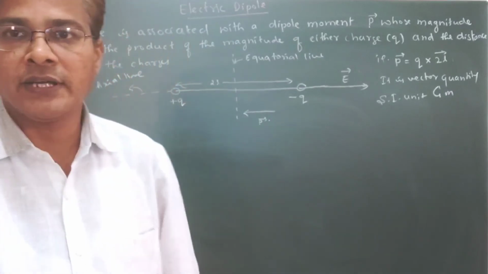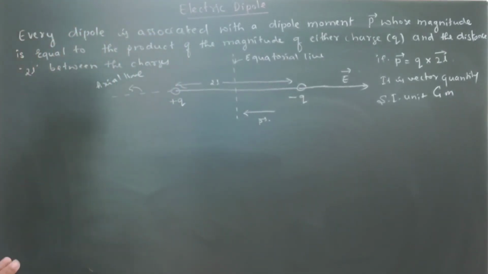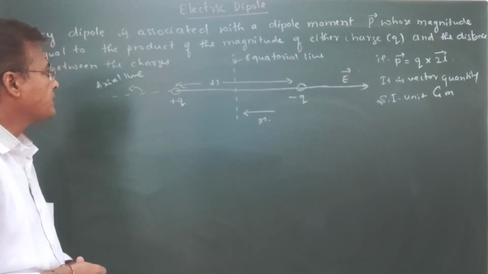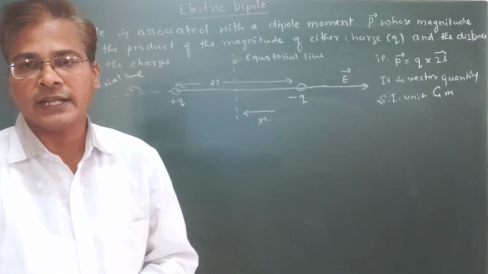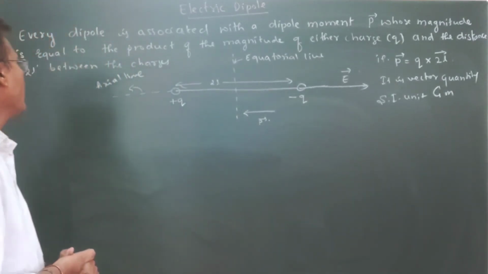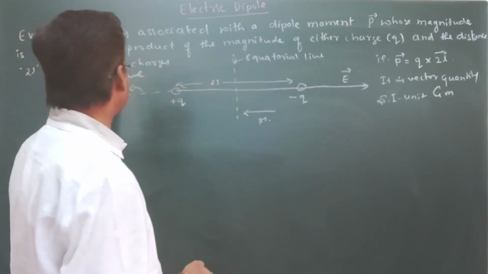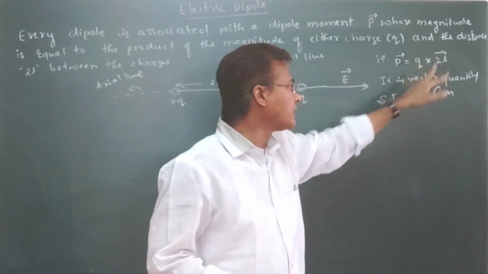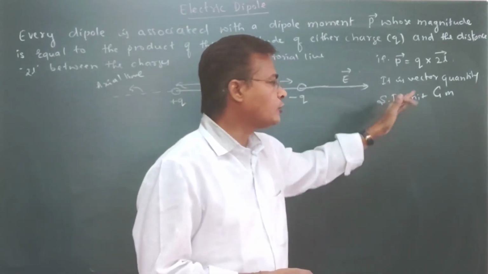Now we are going to understand the next topic, the electric dipole, which is associated with the dipole moment. What is an electric dipole? Two equal and opposite charges separated by a certain distance is called an electric dipole. The dipole moment has magnitude equal to the product of the magnitude of either charge and the distance between the charges, that is, p vector equal to q into 2l vector. The dipole moment is a vector quantity, and its SI unit is coulomb meter.